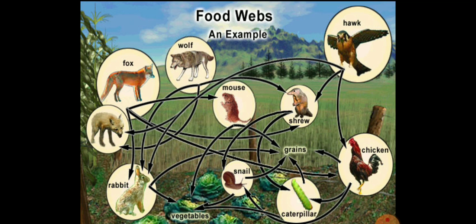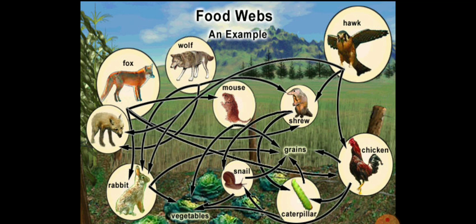If you take any grassland, grass is the basic source. That grass will be eaten by a rabbit, or by a grasshopper, or by a snail, or by a mouse. All depend on those producers, and each of these will be consumed by different carnivores. That may be a fox, or a wolf, or a hawk, or other organisms.